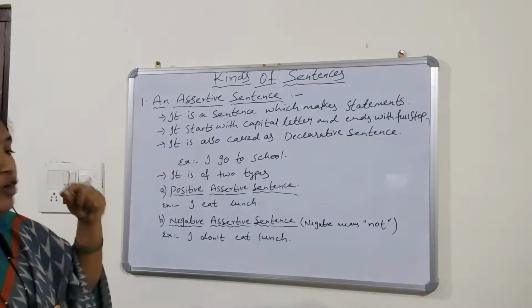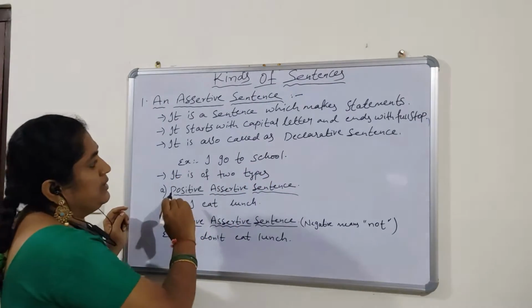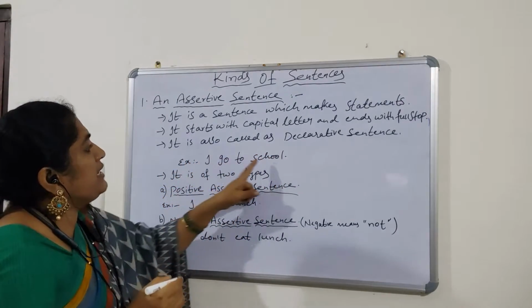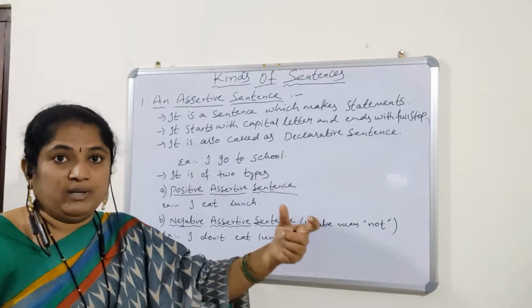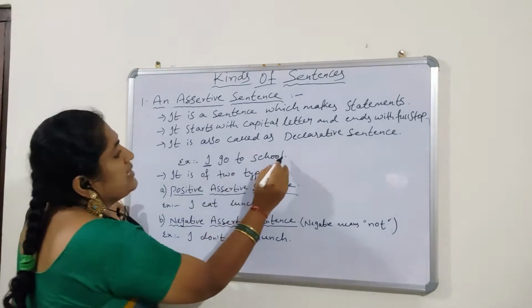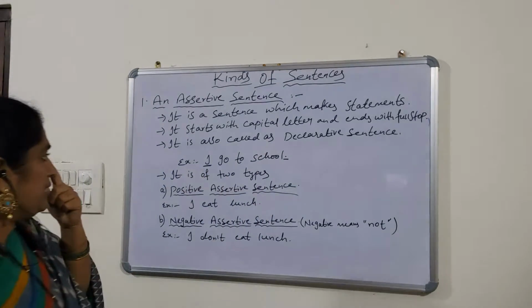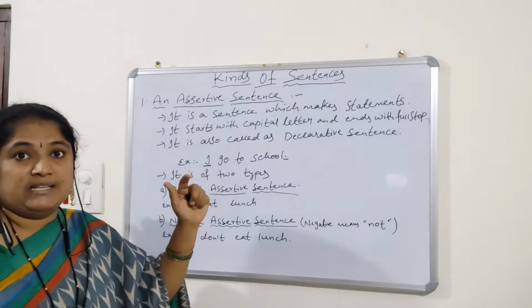Okay. If you go to the example, I go to school. This is an assertive sentence. It is making a statement. It is declaring that I am going to school. And it is starting with a capital letter and it is ending with a full stop. Okay.